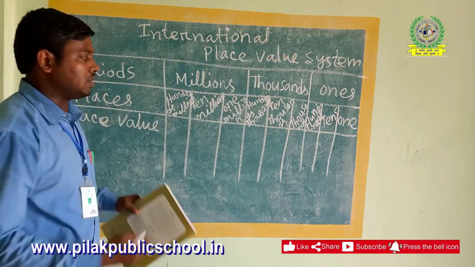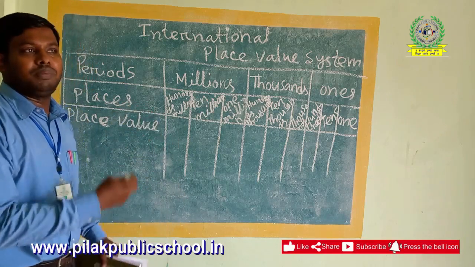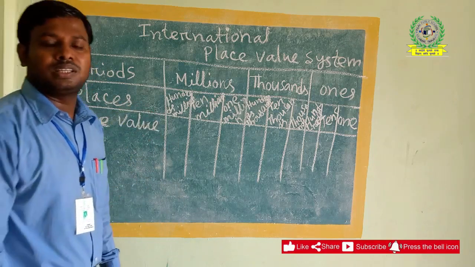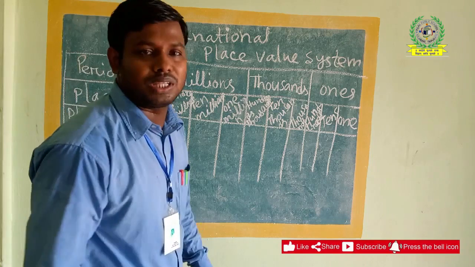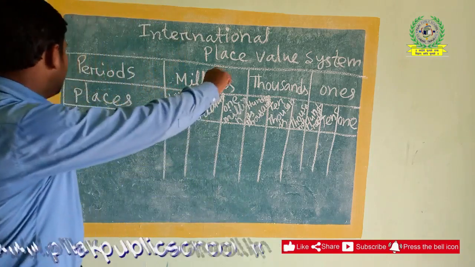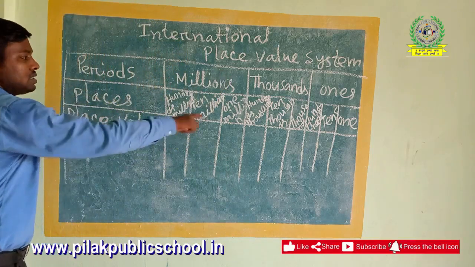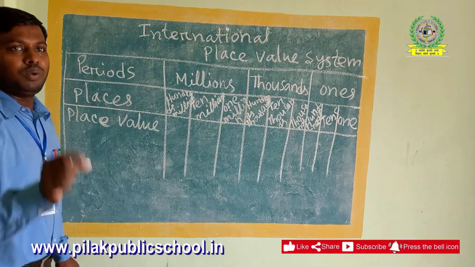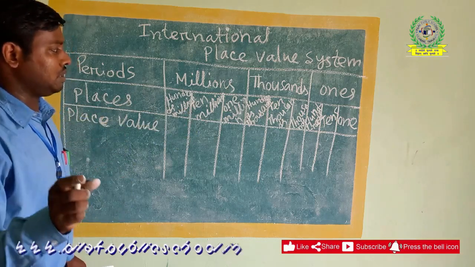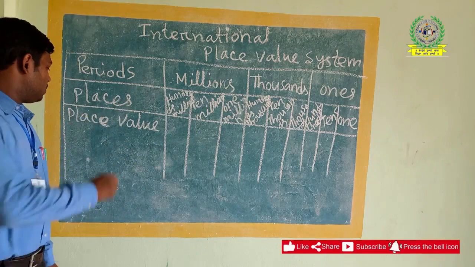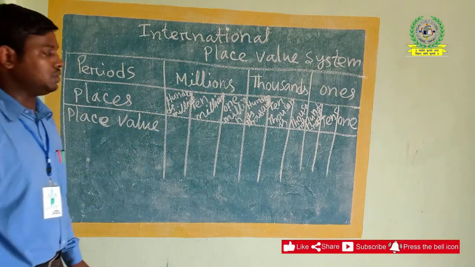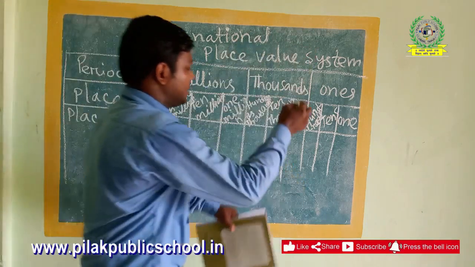You can write numbers of 4 digits, 5 digits, 6 digits, 10 digits, more than that also. Here I am going to write the place values of each one. One idea I am going to give you to remember this. What is the idea?